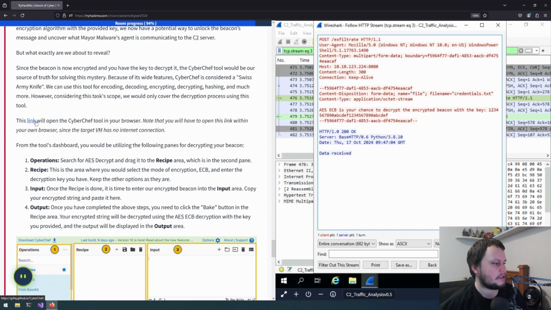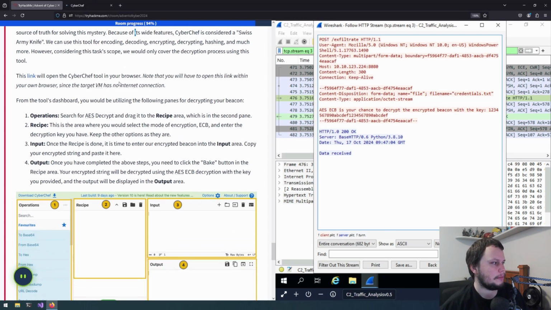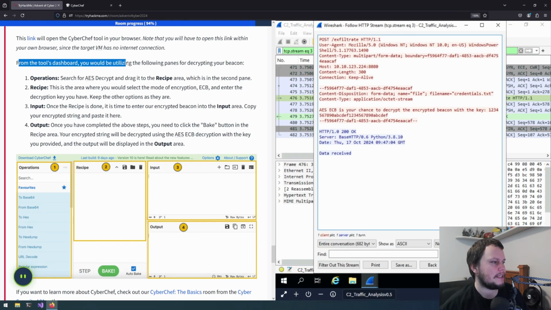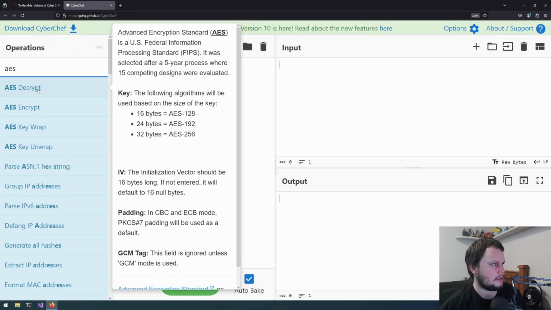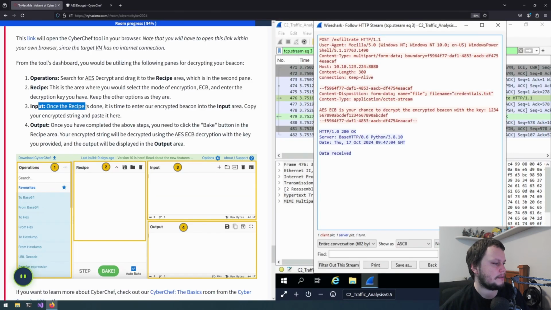So here's a link to CyberChef, which we have to open in our browser and not in the VM. From the tools dashboard, you would be utilizing the following panes for decrypting your beacon. So there's operations, where you search for AES Decrypt and drag it to the recipe area. So you can do that. Then there's input: once the recipe is done, it is time to enter our encrypted beacon into the input area, and then output is the output.